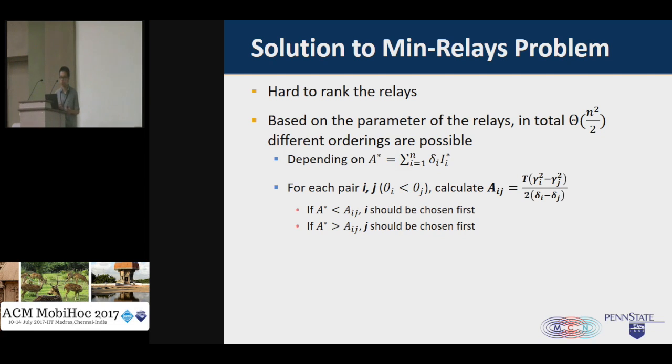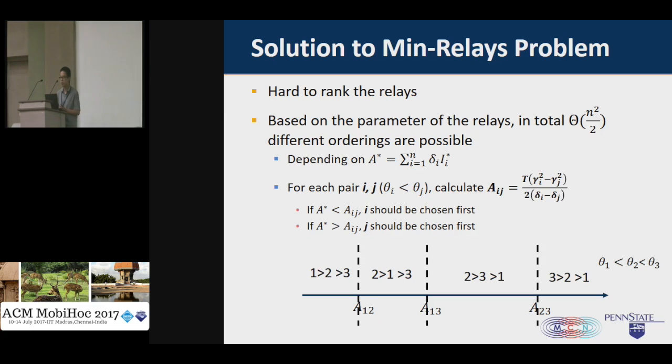After some calculations, we find that in total there are n squared over 2 different possible orderings of relays. To be more specific, if we define a metric A star that is equal to the sum of delta_i times I_i star, and we also calculate A_ij for each pair of relays, we find that if A star is smaller than A_ij, then node i should be chosen first. And if A star is larger than A_ij, node j should be chosen first.